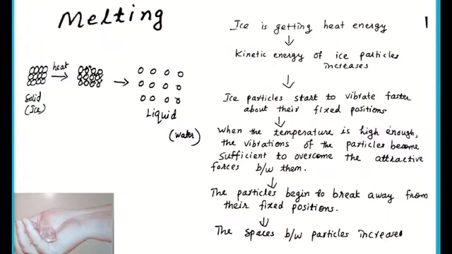Now we will see what happens to the particles of ice during melting of ice into water. For the melting, we will take out ice cubes from the freezer, and when you keep ice cubes on the hand, within seconds ice turns into water. So this process is melting, and the condition used here is heating or increasing the temperature. Increasing the temperature means the ice cubes get heat energy from the surface of our palm as well as from the surroundings. That is, the ice gets heat energy, then ice changes into water.